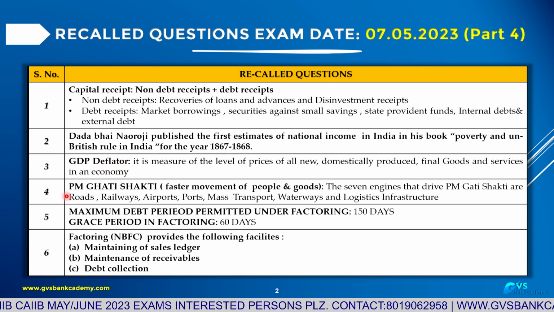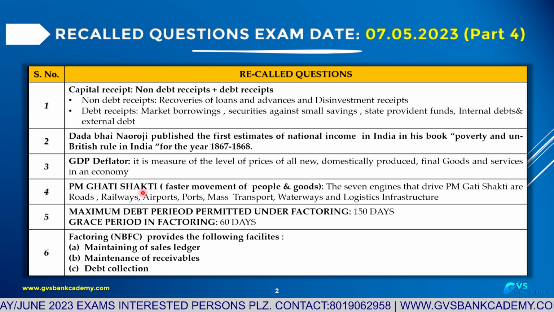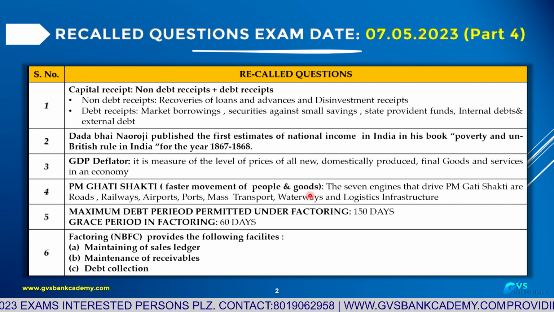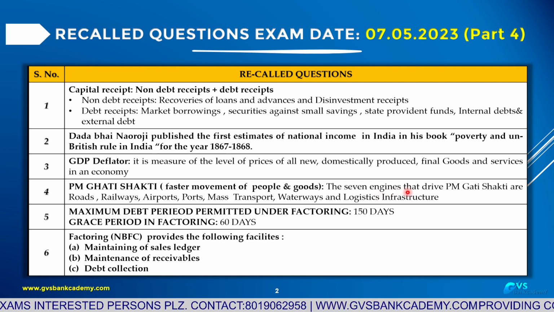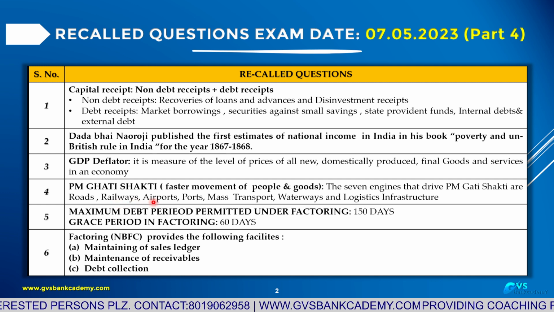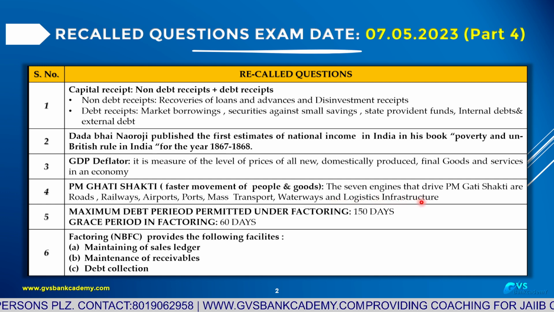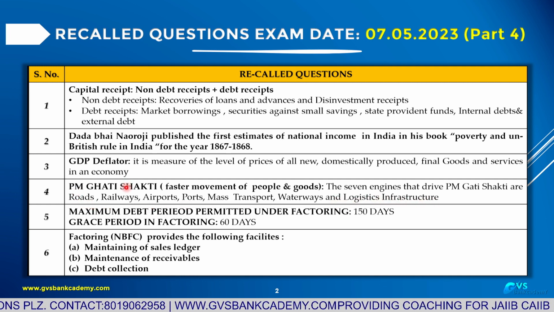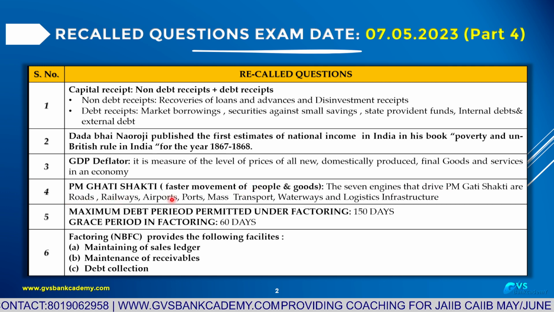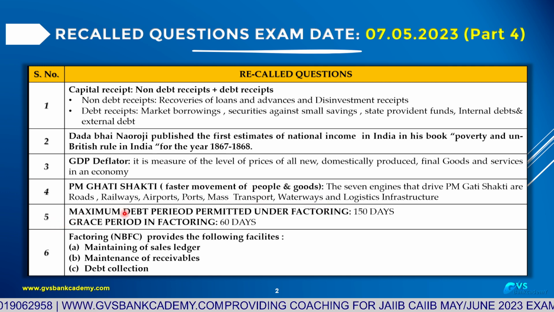Fourth question. Fifth, very, very important, budget related. PM Gati Shakti, 7 engines. Faster movement of people and goods. The 7 engines that drive PM Gati Shakti are roads, railways, airports, ports, mass transportation, waterways, and logistics infrastructure.